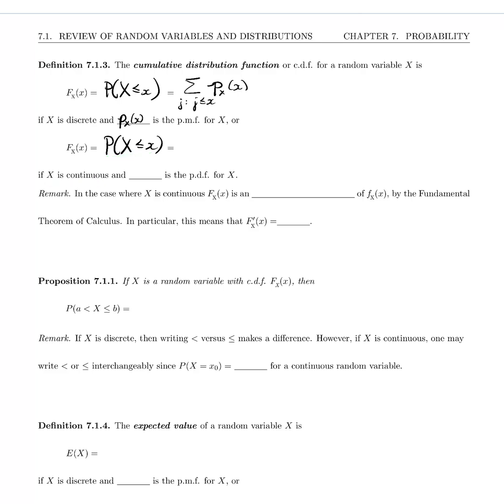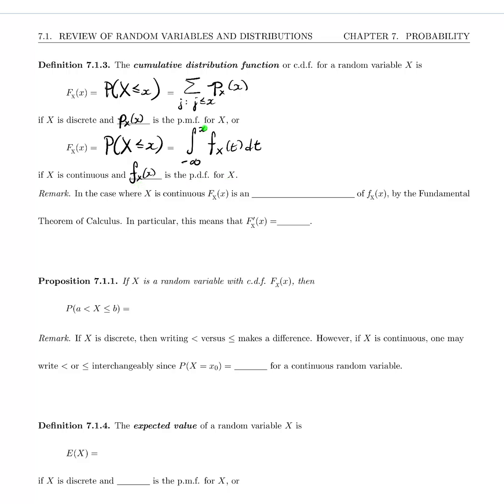It's the probability that X takes values less than or equal to this little value x. But for a continuous variable, we have to integrate from minus infinity to x of f sub X of t dt, where f sub X is the density function for X.